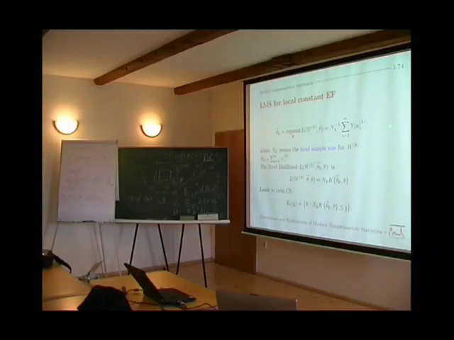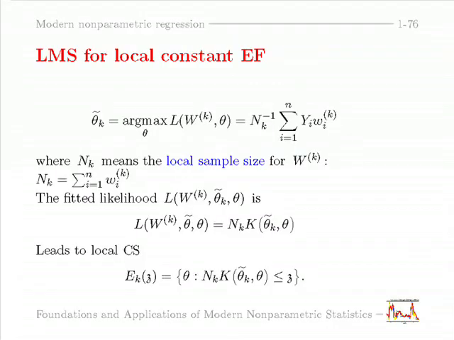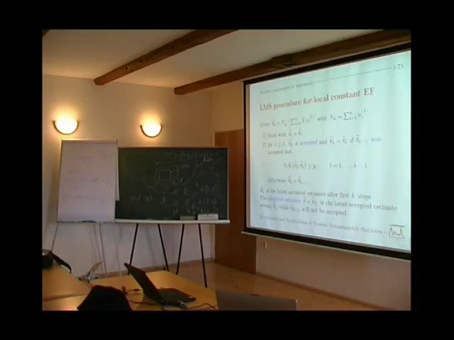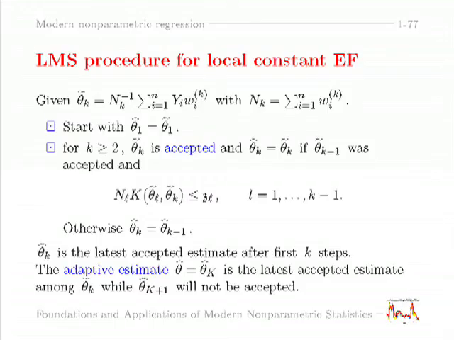If we apply the natural parameterization, the fitted likelihood is the local sample size times the Kullback-Leibler distance, and the confidence set in terms of this fitted likelihood is not necessarily symmetric around theta tilde, but can be constructed explicitly. And the procedure looks as follows.